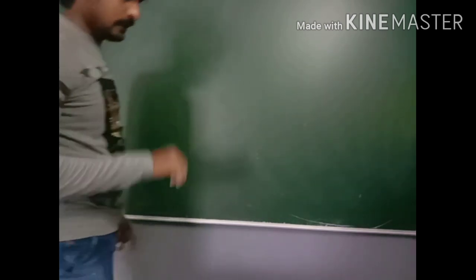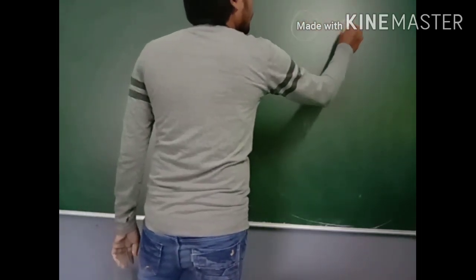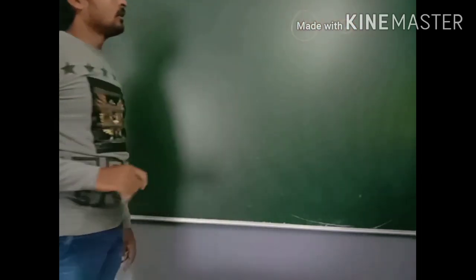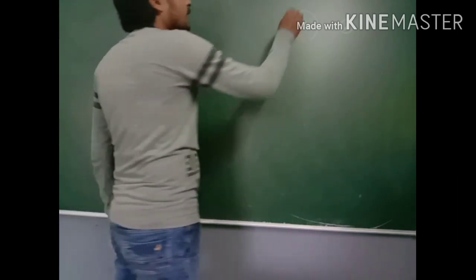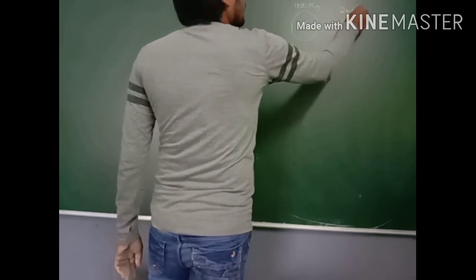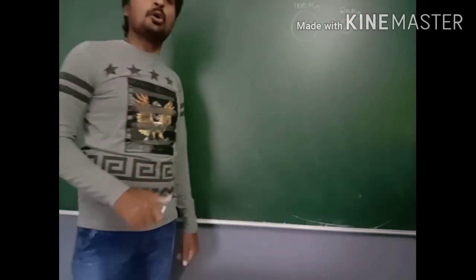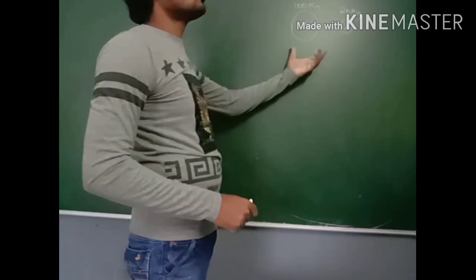So linear momentum, which means here these are the two bodies, body 1 and body 2, right? It is 100 kg and it is 20 kg. To lift these two objects, which one needs more force to apply?